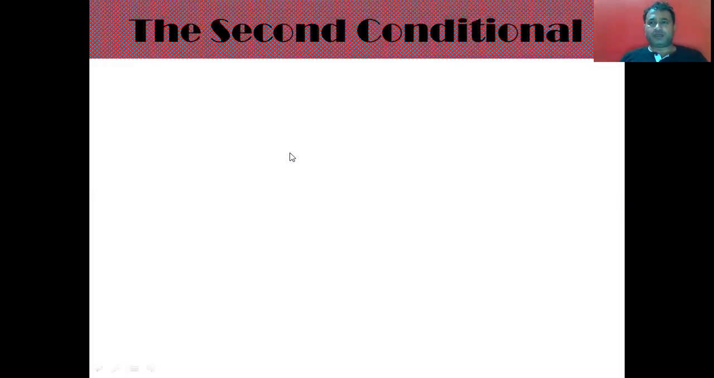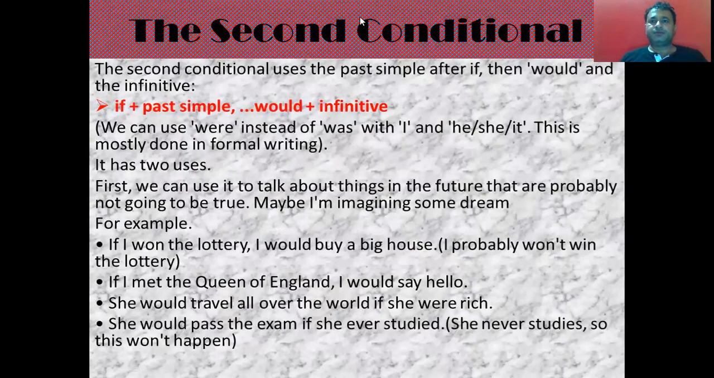Now let us move toward the second part, that is the second conditional. Now students, the second conditional uses the past simple after if. That is, we use the second form of verb with if, and then would plus the first form of verb, that is the infinitive. So if plus past simple in the dependent clause, and in the main clause there will be would plus first form of verb. We can use were instead of was with I and he, she, it, etc. This is mostly done in formal writing.